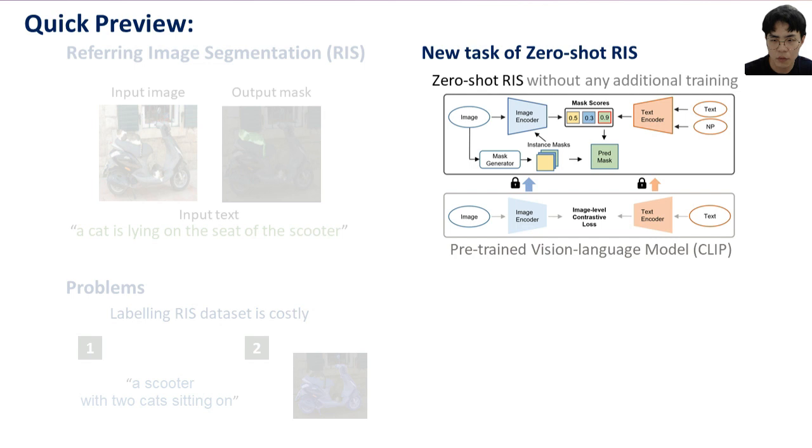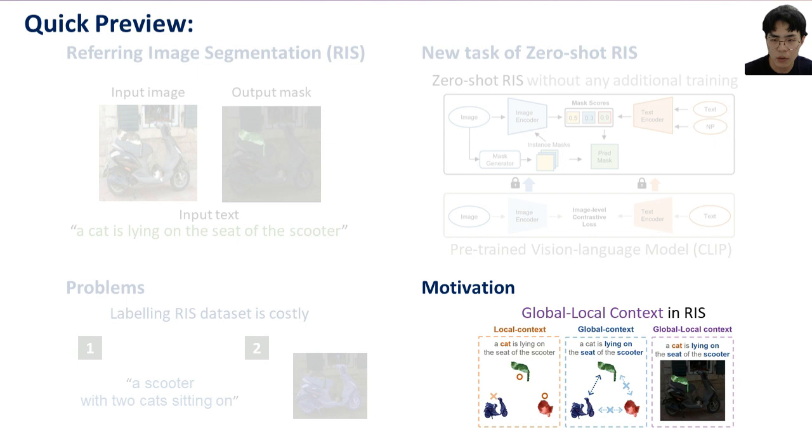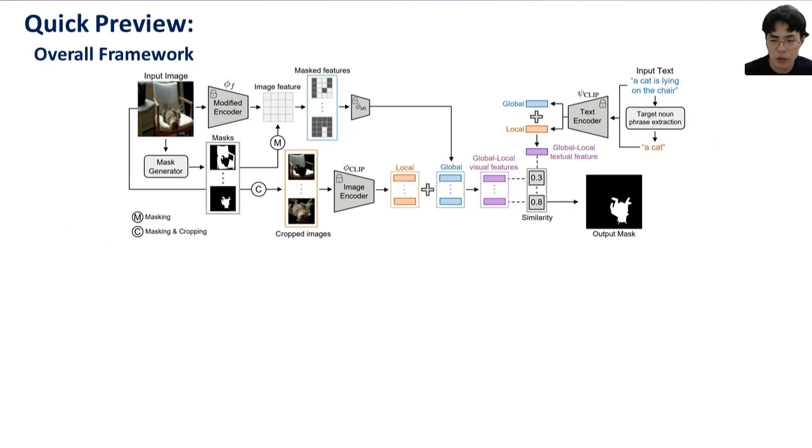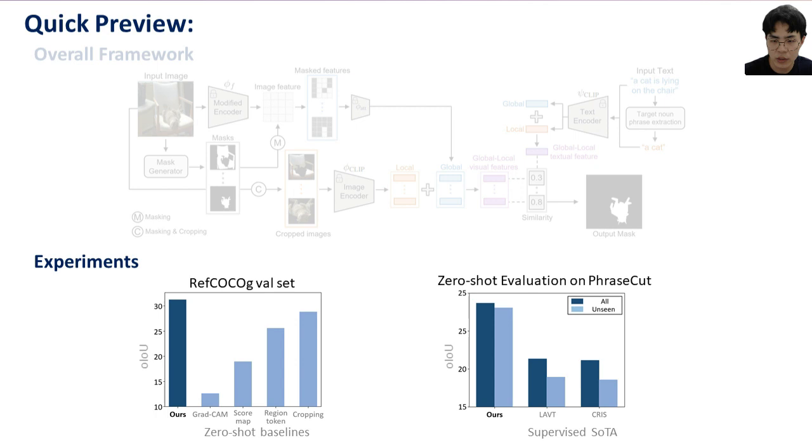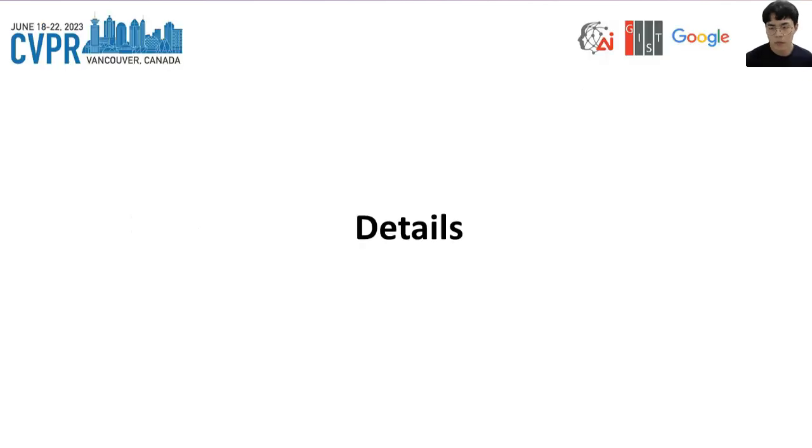To handle this issue, we propose a new task of zero-shot referring image segmentation by leveraging pre-trained CLIP without any additional training. To find the target object, local and global contexts are important. In this paper, we propose global-local context features that jointly capture the target object and the surrounding context. This is our overall framework. Our method outperformed several baselines on this benchmark dataset, and also outperformed supervised SOTA methods on unseen domain. Now let's dive into the details.